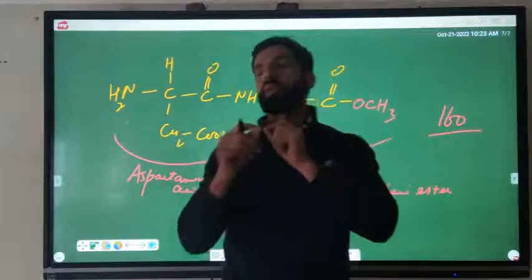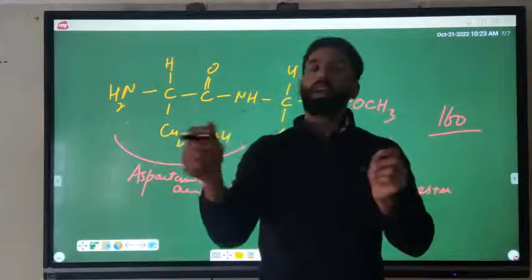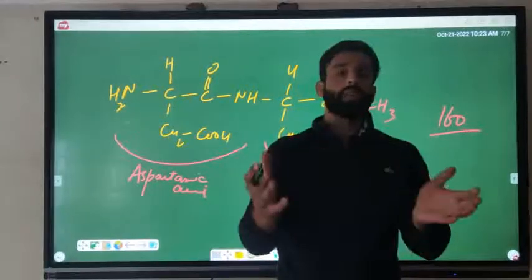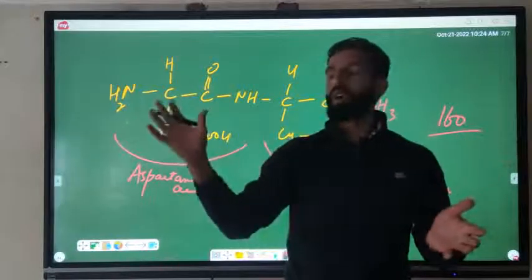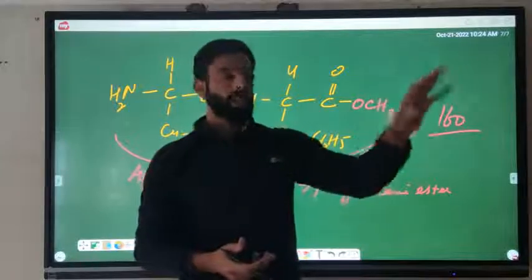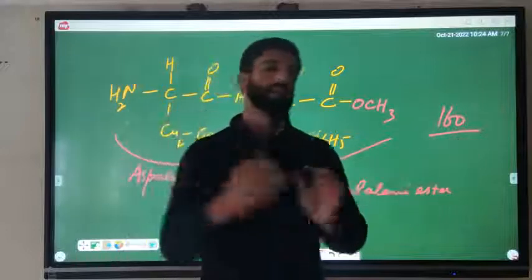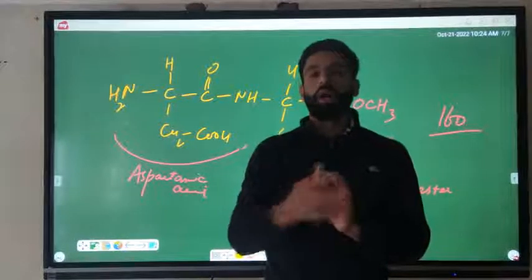We talked about oligopeptides, which are shorter chains of peptides. We talked about polypeptides, which are larger chains, and proteins, which contain hundreds of amino acids with molecular mass more than 1000. Then we talked about the nomenclature of polypeptides, starting from the left hand side that contains the terminal amino group to the right hand side that contains the carboxylate group.